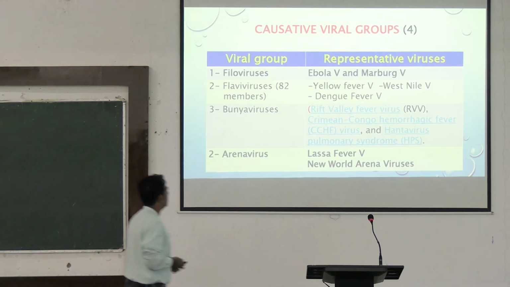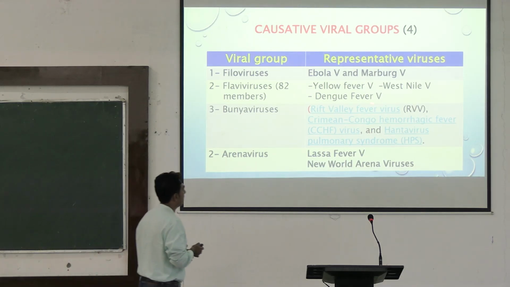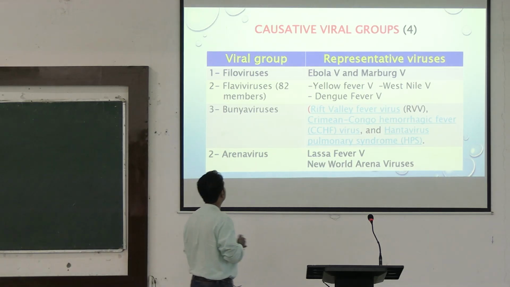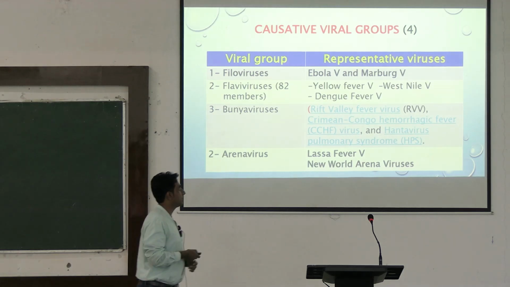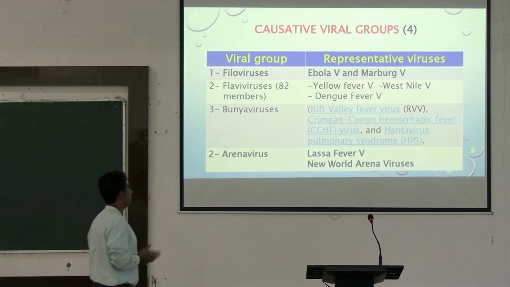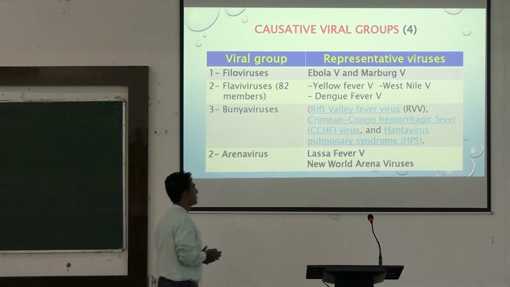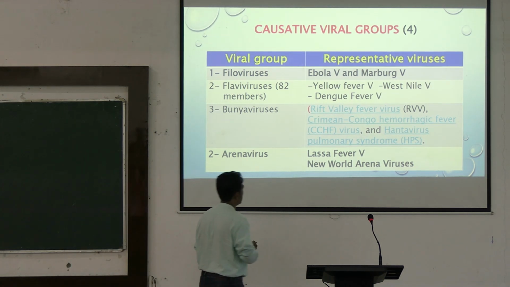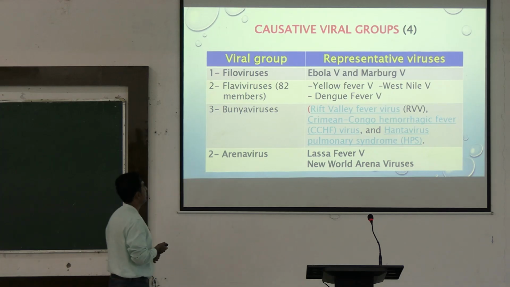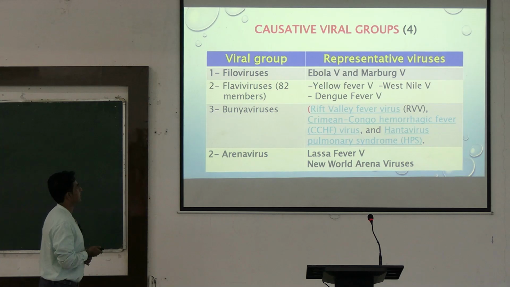So what are the causative viral groups? Filoviruses: Ebola viruses and Marburg viruses. Flaviviruses: yellow fever virus, West Nile virus and dengue fever virus. Bunyaviruses: Rift Valley fever virus, Crimean-Congo hemorrhagic fever virus and Hantavirus causing Hantavirus pulmonary syndrome. Among the Arenaviruses, these are Lassa fever virus and New World Arenaviruses.